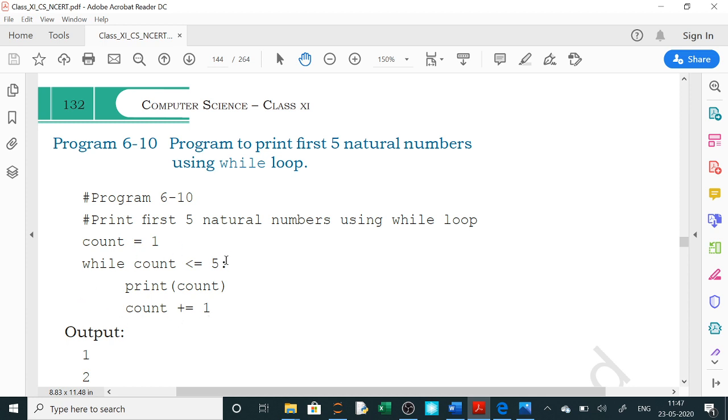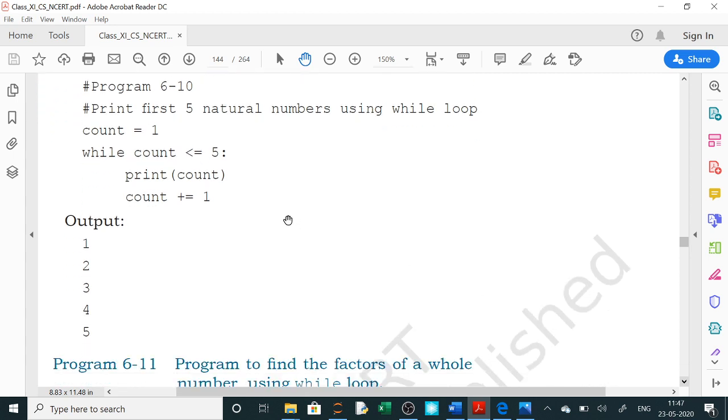So 2 is less than 5, it will print 2. Then it will increment to 3. Then 3 is less than 5, so it will print 3. Then it will increment by 1, 4 is less than 5, it will print 4. It will increment by 1, 5 is less than or equal to 5, so it will print 5. Then it will increment by 1, it will become 6. Now 6 is not less than or equal to 5, so it will come out of this loop. So this block will terminate, the loop will terminate, and now it will stop its work. So it will remain inside this block till this condition is true. So this is your while loop.